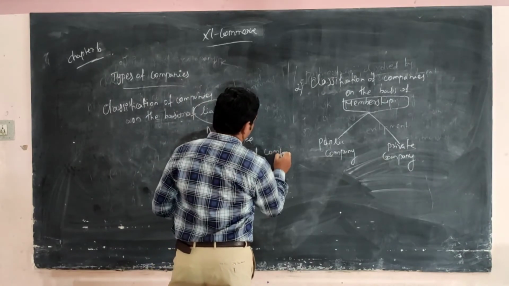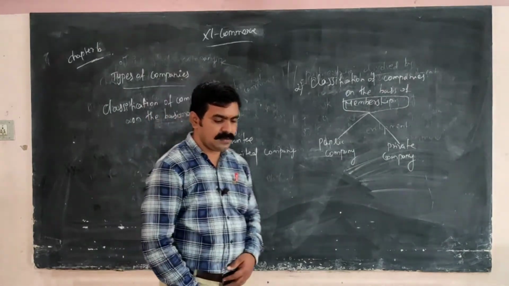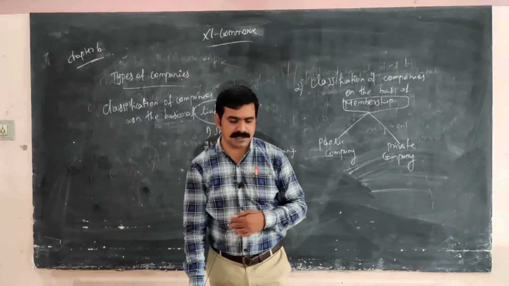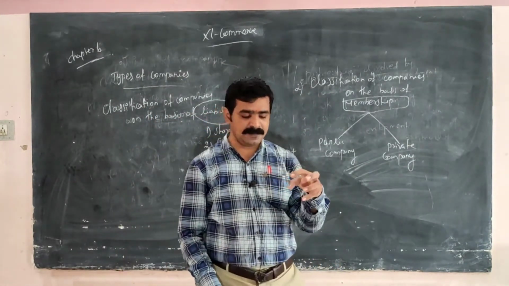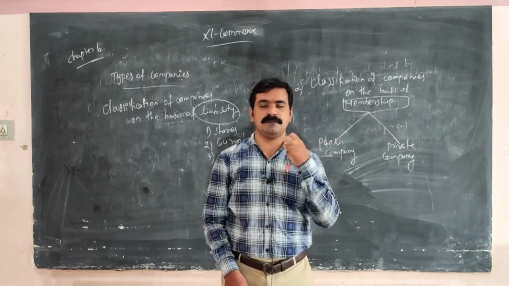On the basis of shares: in a company limited by shares, the members have some liability for the unpaid amount on their shares, money not yet paid on the shares.